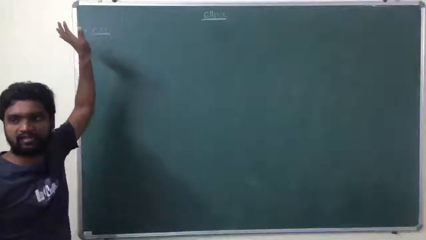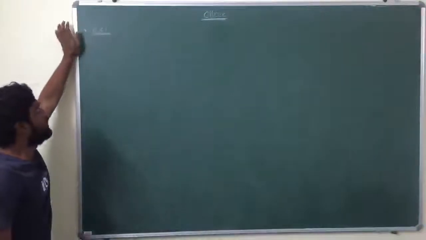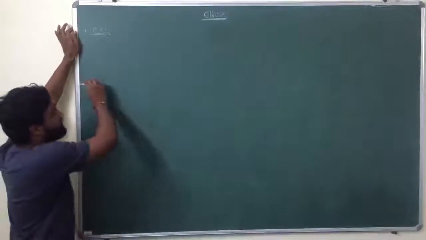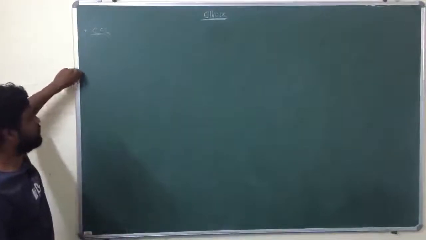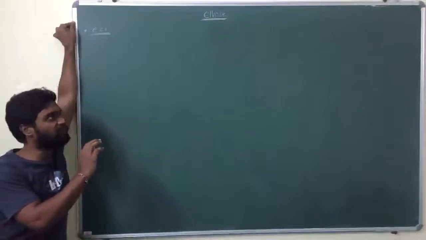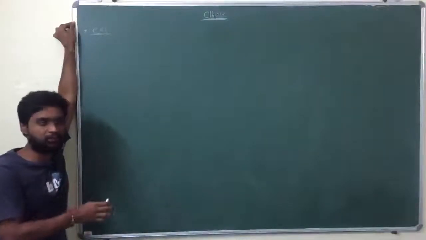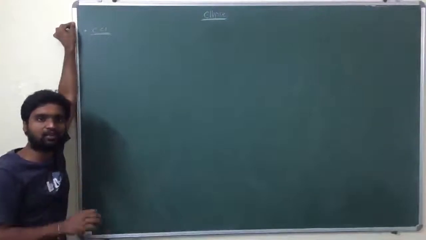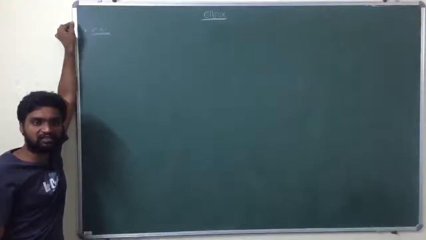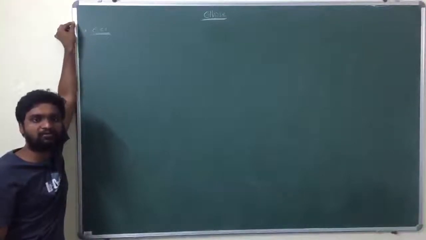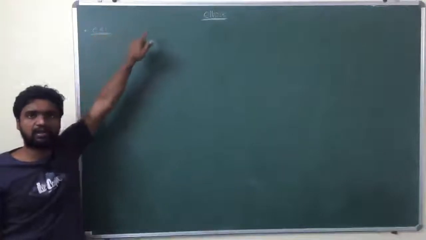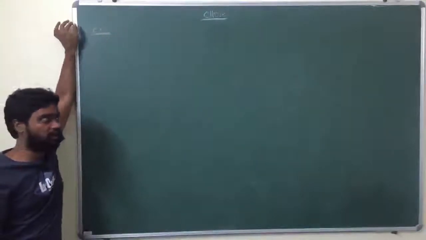Eccentricity for ellipse is less than 1. Now what is the definition of an ellipse? There is no separate definition for ellipse. The definition is the same as the conic definition: locus of a point whose ratio of distances from a fixed point and a fixed line is constant, and if that constant is less than 1, then the conic is an ellipse.